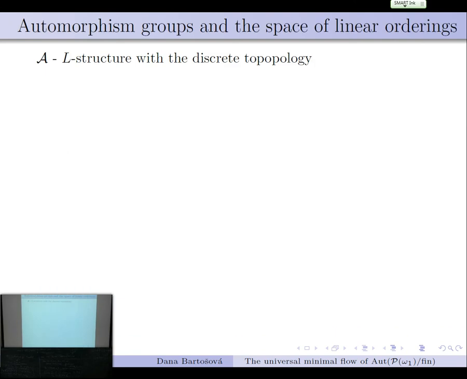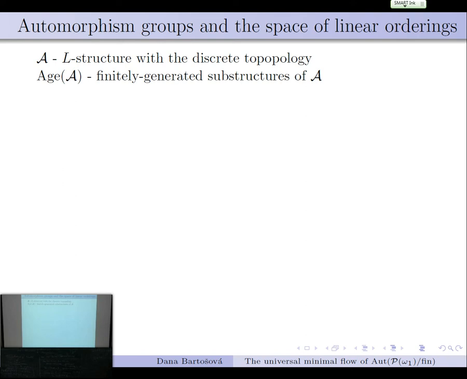So let's look at automorphism groups and the space of linear orderings. The linear orderings, as Claude was saying yesterday, it's not clear exactly what their role is, but here I'm talking only about those and not the precompact expansions for simplicity, but we will look at something that is not a linear order too. So what is the group of automorphisms, where we look at a structure with discrete topology? The structure doesn't need to be countable. Well, my structures are not.